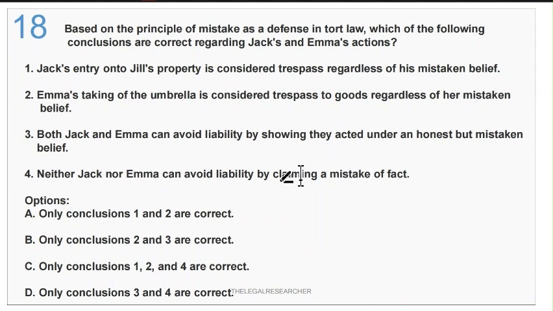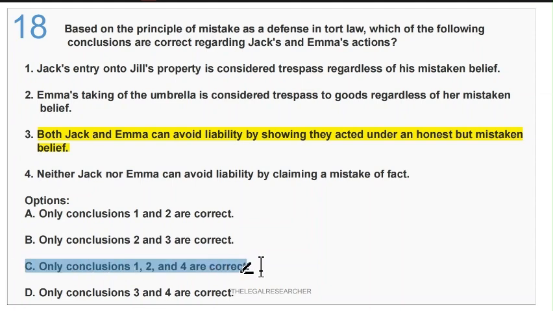If you see all these statements carefully, you will find that statement 3, that they can avoid liability, is not possible, because in cases of trespass to land or trespass to goods, mistake is a very weak defense. Considering all the options given here, statement 3 is incorrect. And when statement 3 is incorrect, option C will be the correct answer: only conclusions 1, 2, and 4 are correct, because if 1 and 2 are correct, statement 4 is automatically correct.